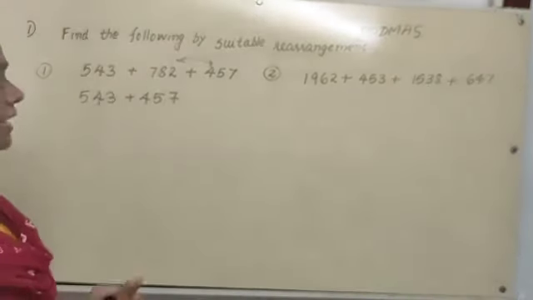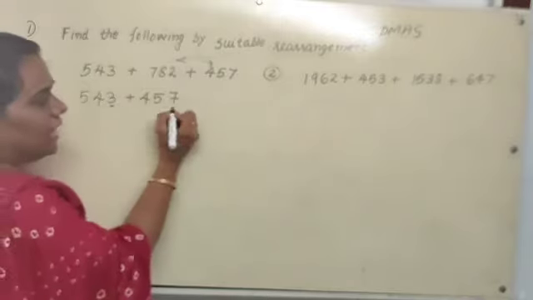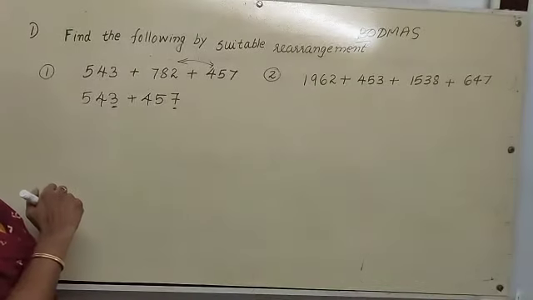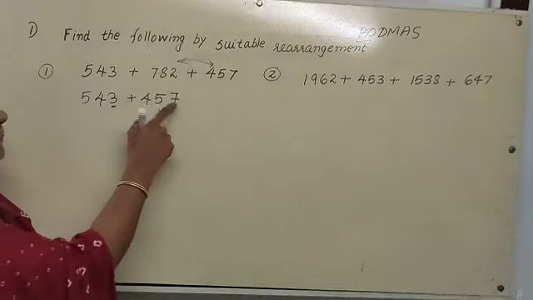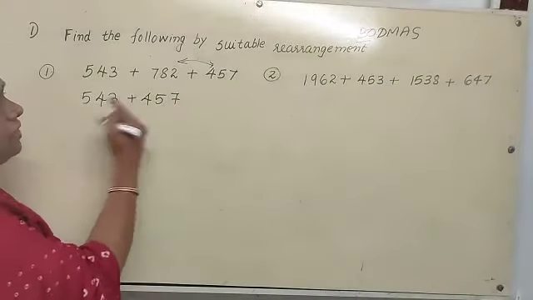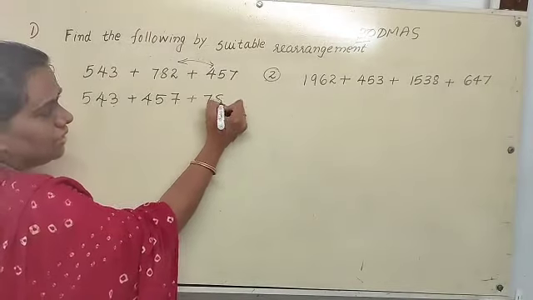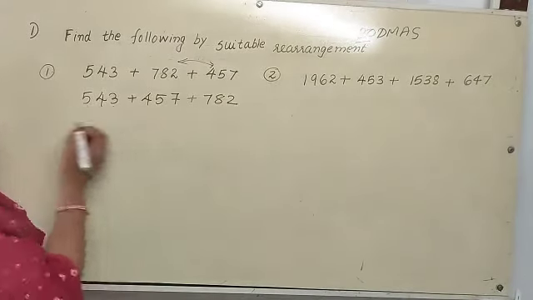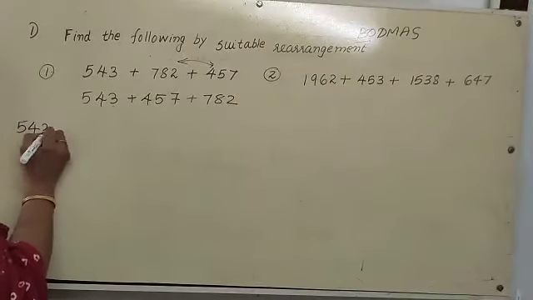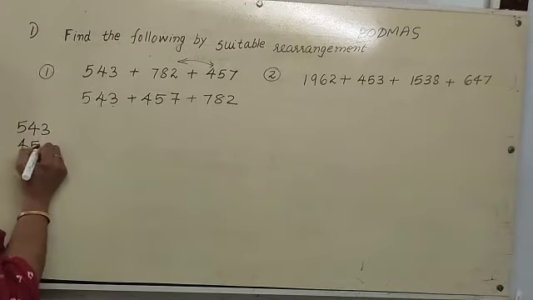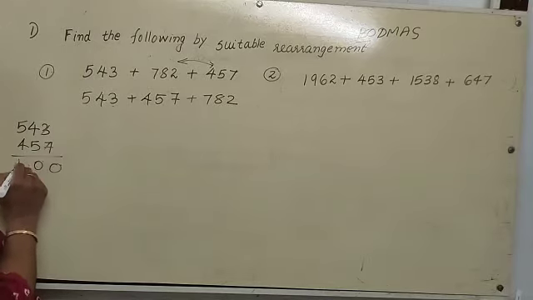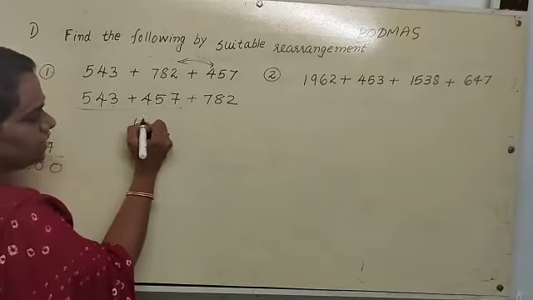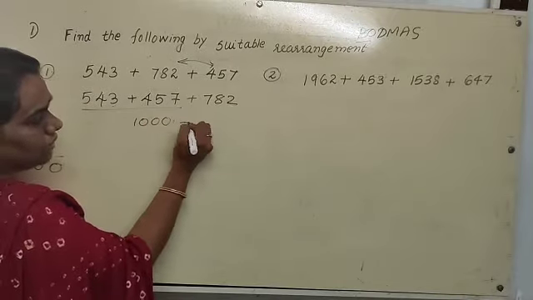This I taught you in great detail, how we wrote this. This is 3, and with the 3 which number should we write to get a 0 in the unit place? 7. 3 plus 7 is 10, so we write those two first. Then 782. So we can add these two numbers, 543 plus 457. Let us add this. What do we get on adding? We get 1000.